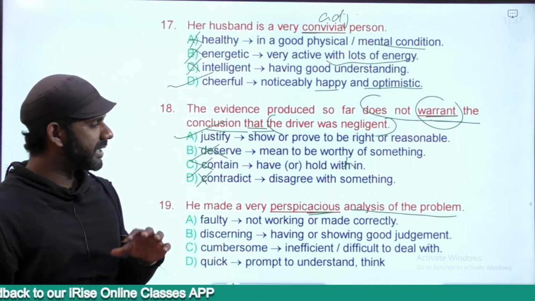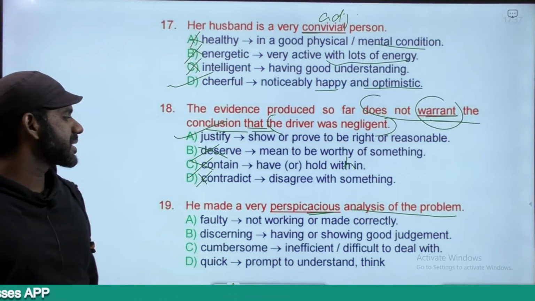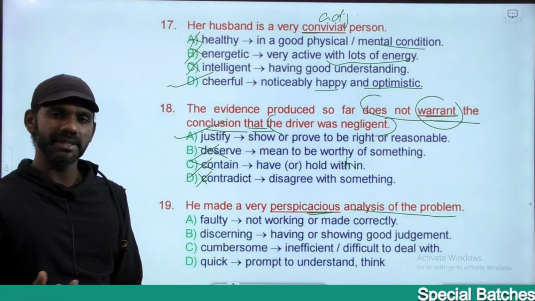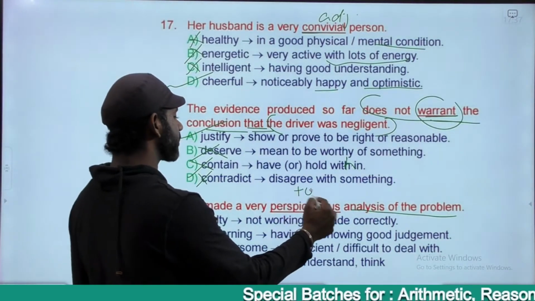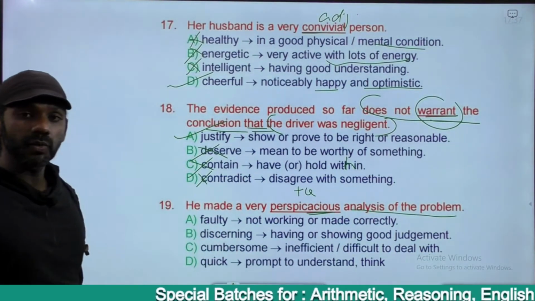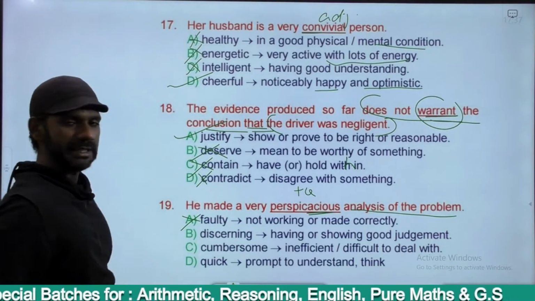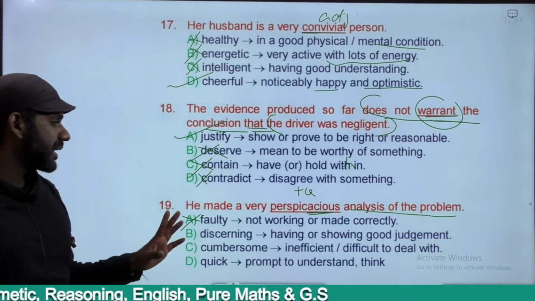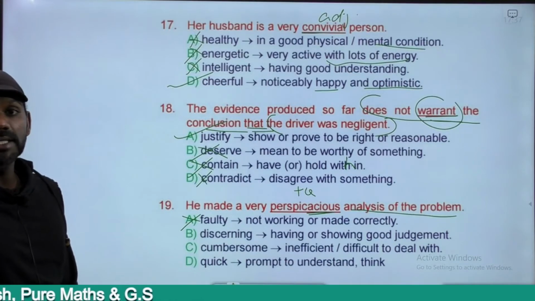He made a very perspicacious analysis of the problem. Faulty means not working or made correctly, like a faulty machine. That is negatively charged. Here perspicacious is a positive word, so we need a positive word to replace it. Option A is eliminated. Discerning is not a negative word; dis is not a negative prefix. It means having or showing good judgment.